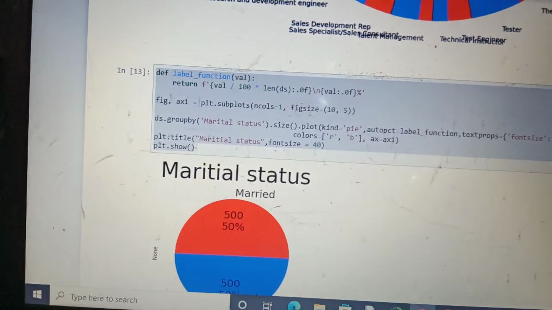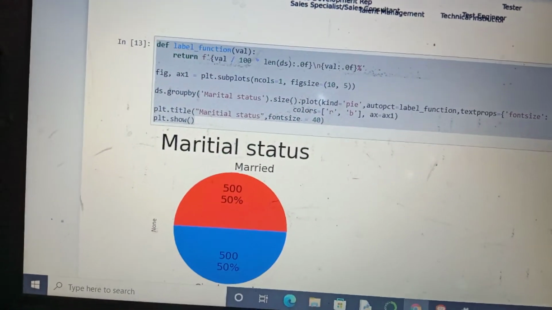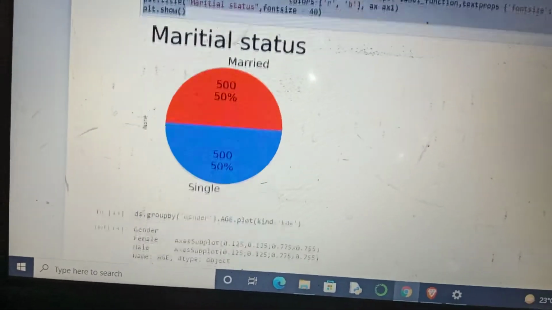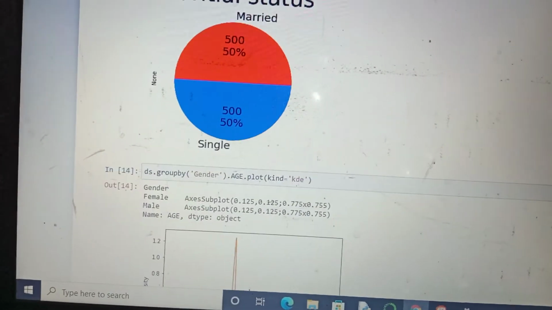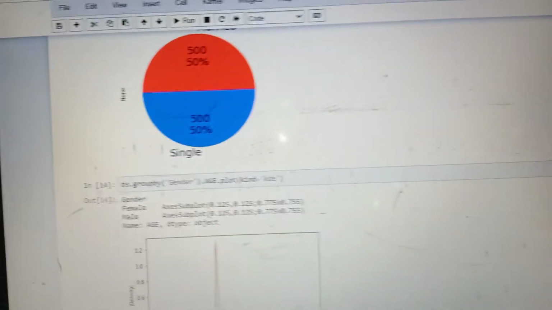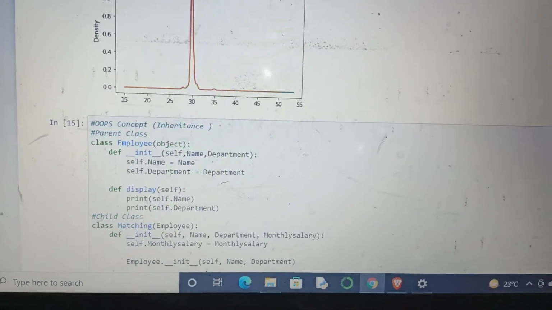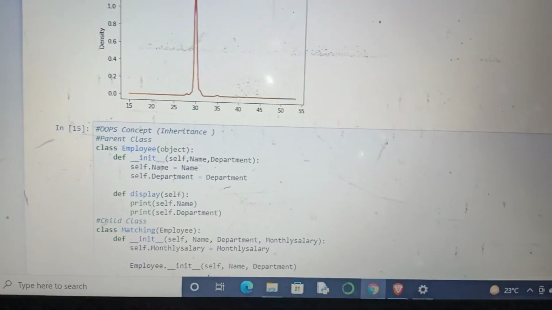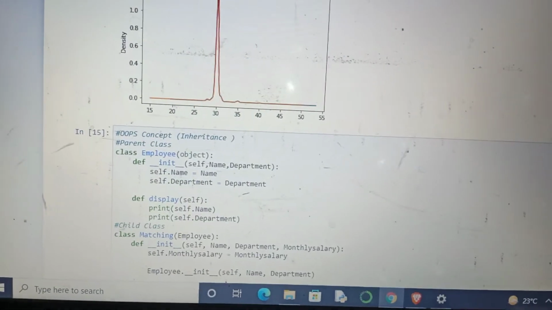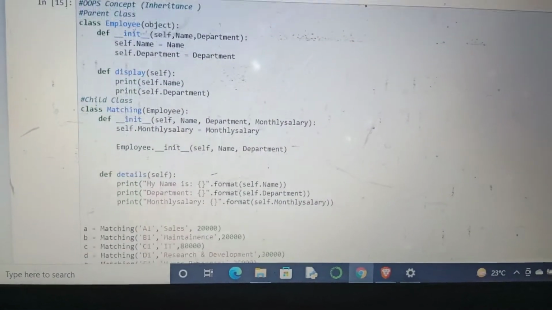We can also find the marital status of our company: 500 people are single and 500 people are married. We can plot the gender and age ratio with the help of matplotlib. And here we apply some OOPS concepts. Basically we apply inheritance, so that we can match our data.